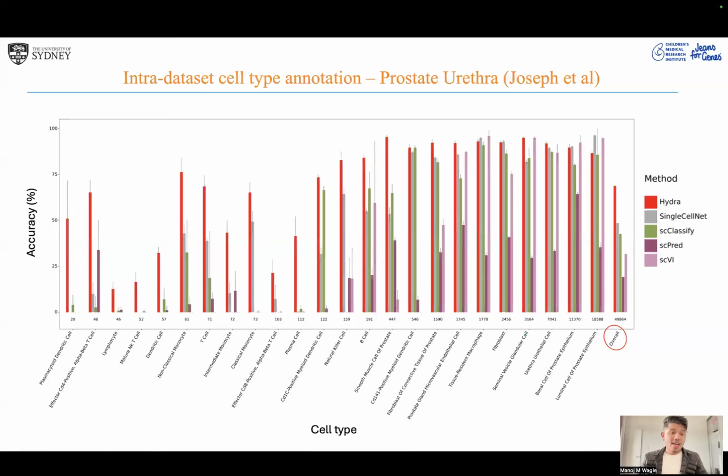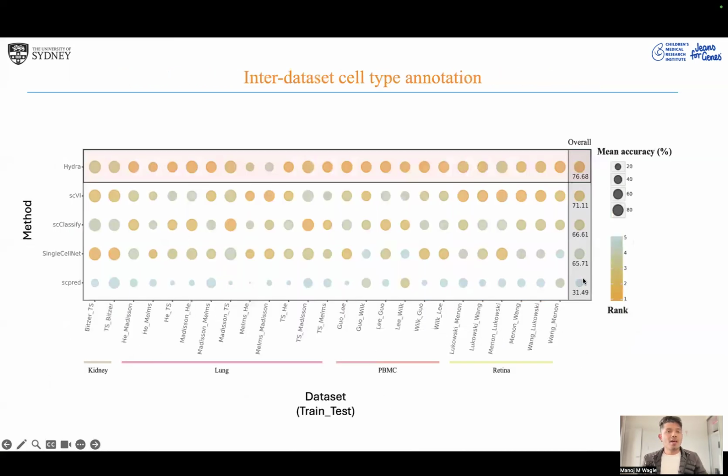All the cell types are arranged from smallest to largest, and I'm comparing against 4 other methods. These methods often perform quite well for the major cell types. When it comes to minor cell types, the smaller cell types, they often suffer due to dominance by major cell types. Here I have included the overall performance, and we seem to perform quite well compared to all of these very well-known methods.